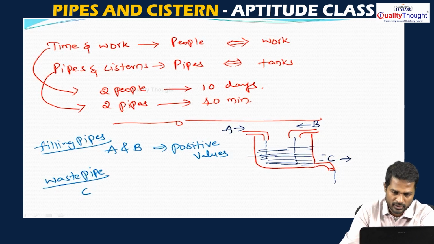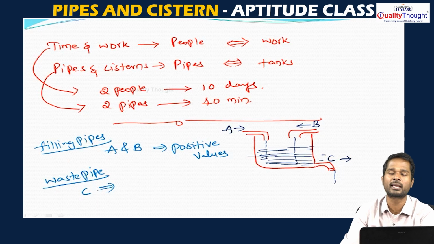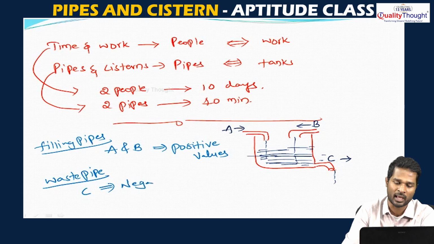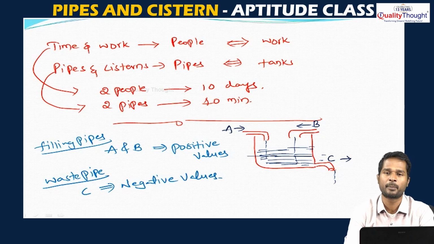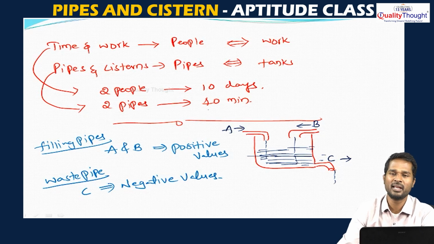So, whenever you are doing the calculations, the waste pipe or the drainage pipe should be taken in negative values. Remember this, when you see the questions we will understand, but remember the pipes which are filling the tank should be taken in positive and the pipes which are removing the water from the tank should be taken in negative. And the remaining way of solving the questions will remain the same.